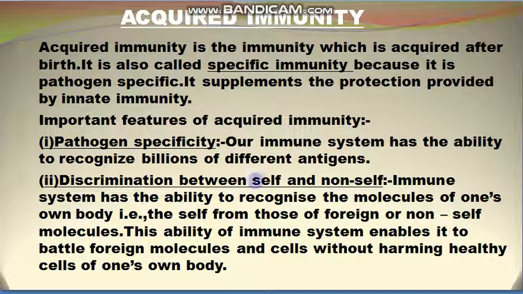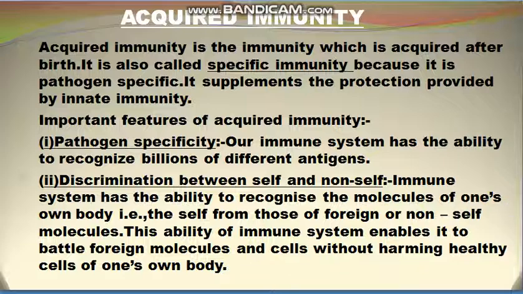The immune system has the ability to recognize the molecules of one's own body, that is the self, from those of foreign or non-self molecules. This ability enables it to battle foreign molecules and cells without harming healthy cells of its own body.